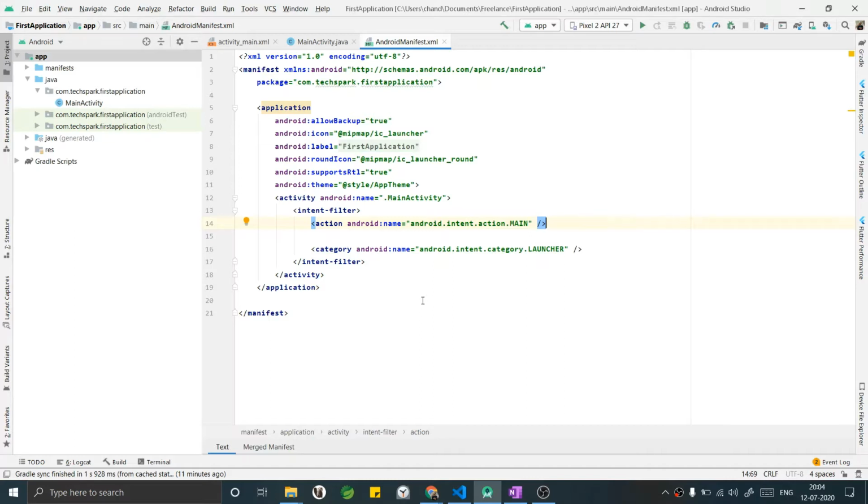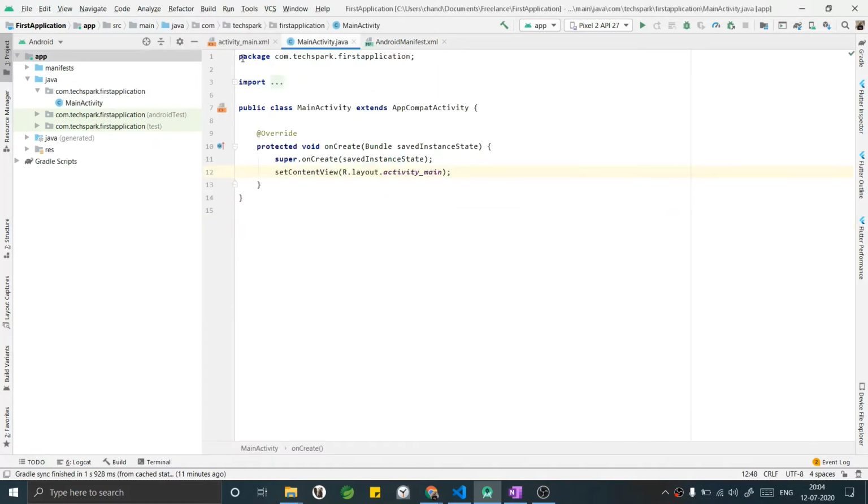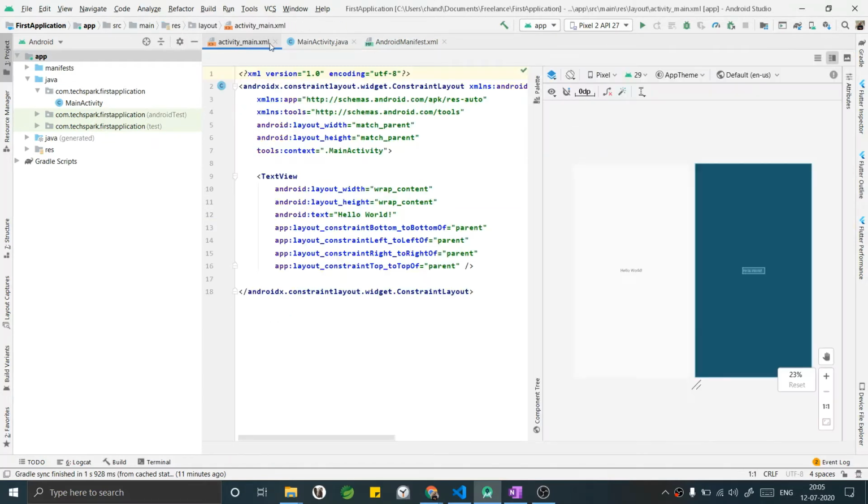In the previous activity, I have created a project. There is a default main activity in over here. You can see the corresponding layout XML file and the backend file.